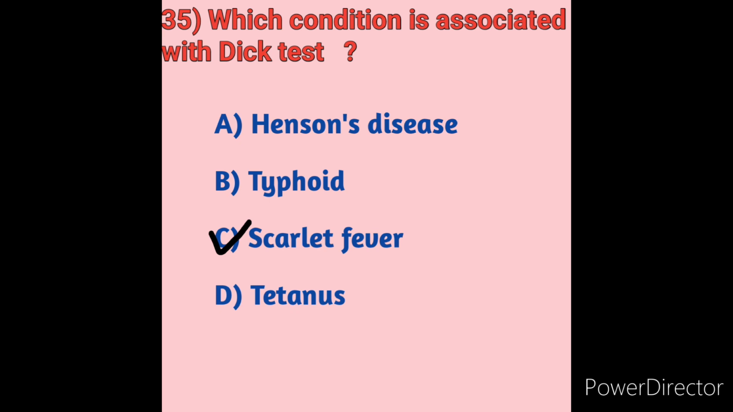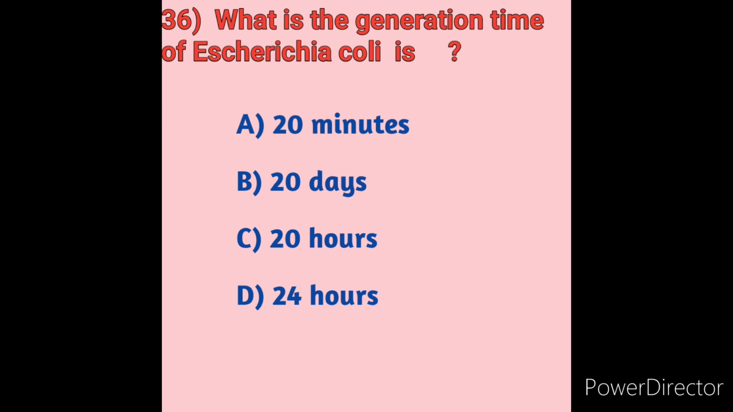Next we will move on to question number 36. What is the generation time of Escherichia coli? We will see the options here. Option A, 20 minutes. Option B, 20 days. Option C, 20 hours. Option D, 24 hours.